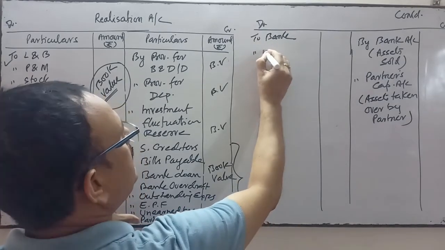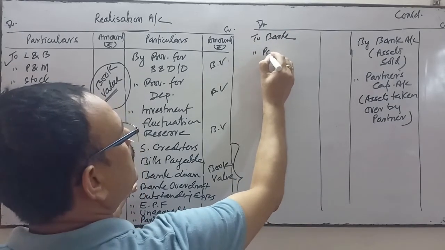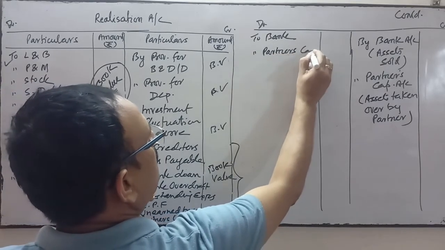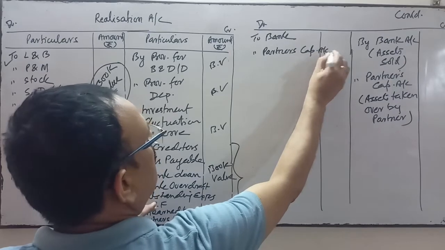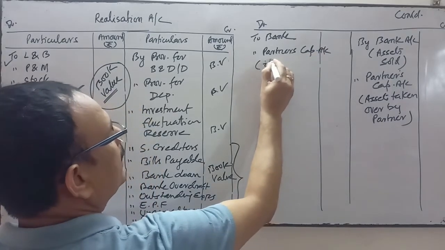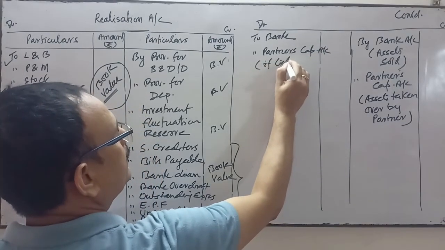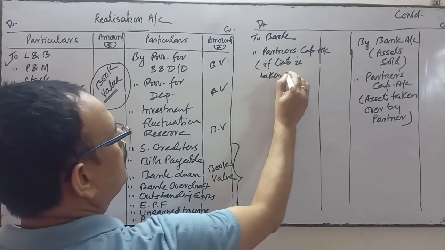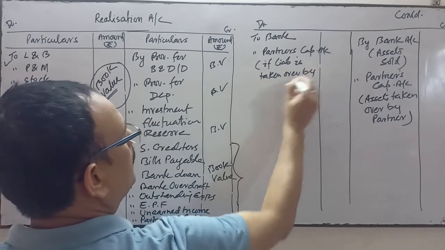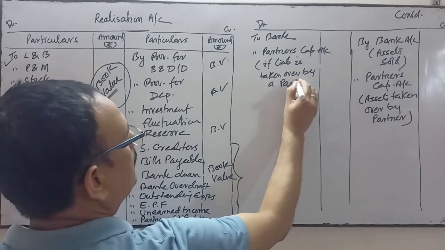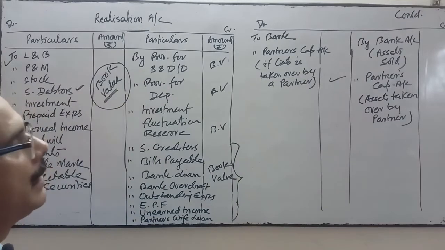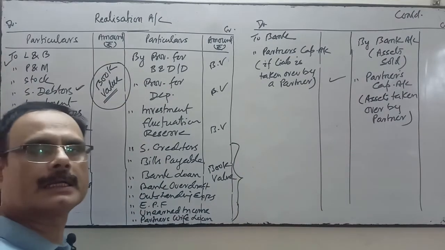Or if the liability is taken over by the partner, then partner's capital account. If the liability is taken over by a partner, then on the debit side we will write it to partner's capital.